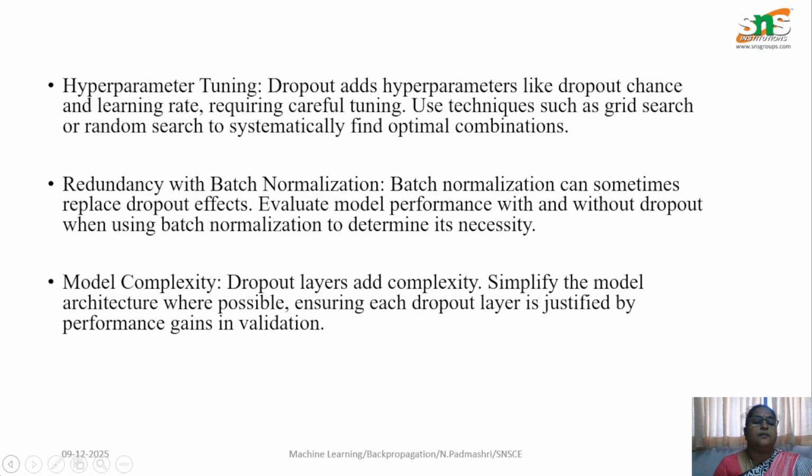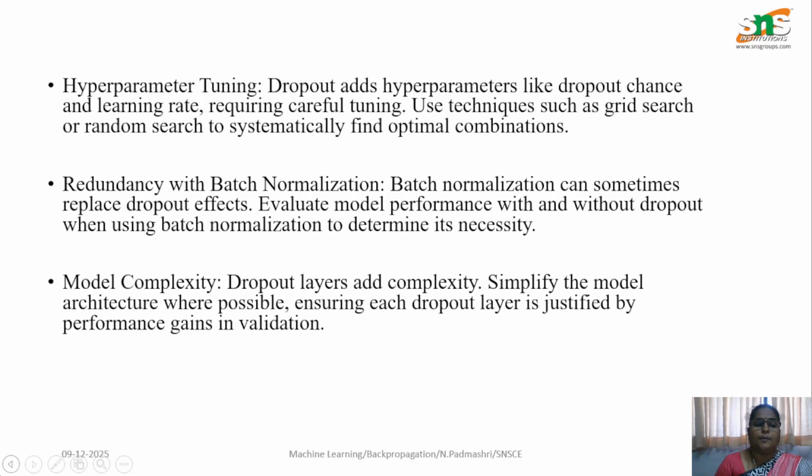Then another one is redundancy with batch normalization. It sometimes replaces the dropout effects, and we are going to evaluate the model performance either with or without dropout by using batch normalization. You all know that instead of considering a small amount of data, we consider a batch of datasets.